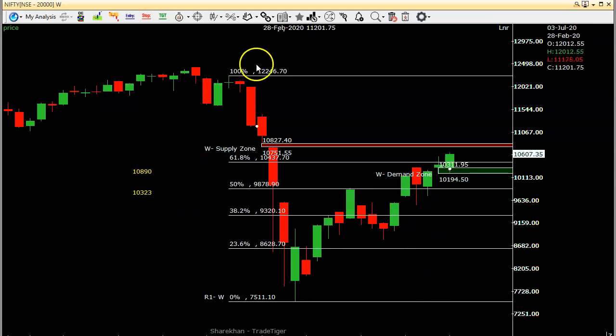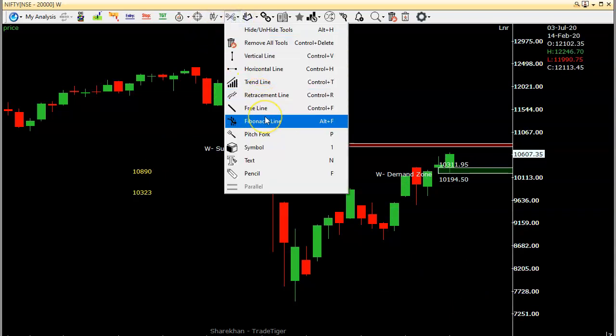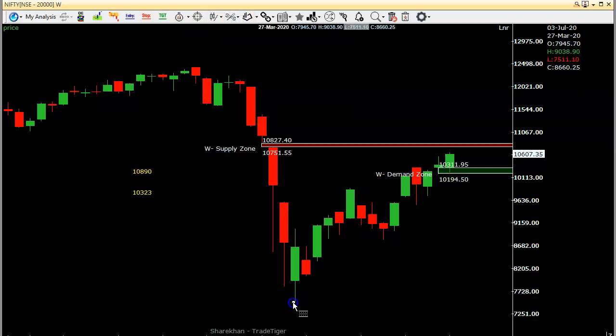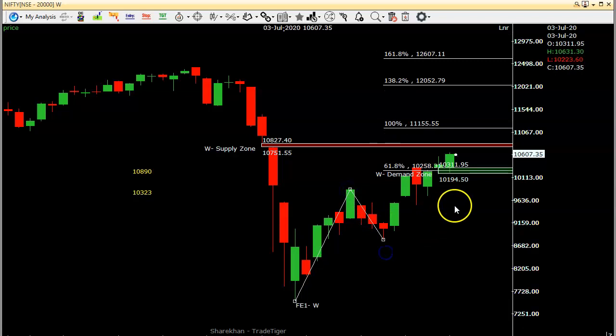Even if you see the Fibonacci extension levels also, where it is coming, this is the rally and drop, again rally. So this is 61.8%. So this area may be around 88%. So this is the highest range for the extension of this rally.